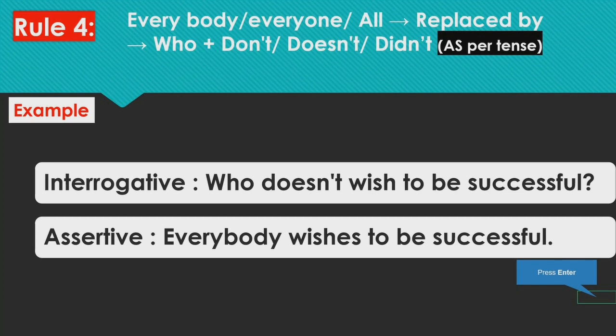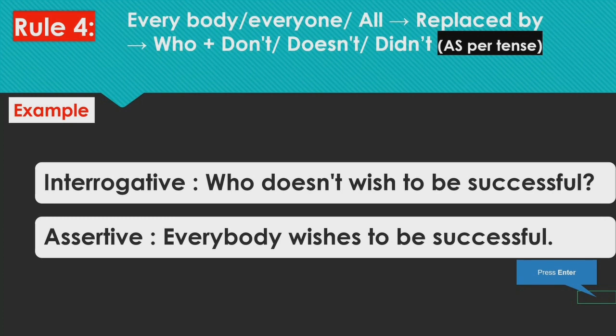As we can see in the rule, here it is a negative sentence, so we will remove that and we will use s or es at the end of the verb. "Who doesn't wish to be successful?" The answer is expected. Obviously, everybody wishes to be successful. So this is what is called the rhetorical type of questions.